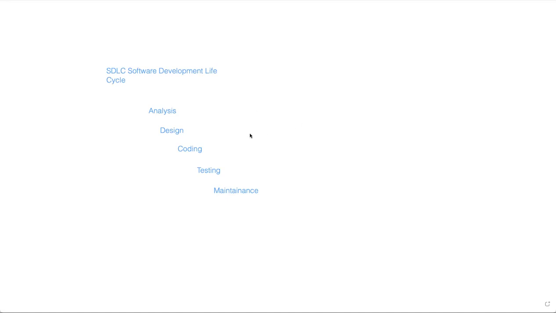Means we need to develop the software by using certain programming languages, then test the software, and finally deploy the software into the customer environment. So in order to develop software, it will go through certain stages like requirement, design, coding, testing, and maintenance or deployment, as we call it.